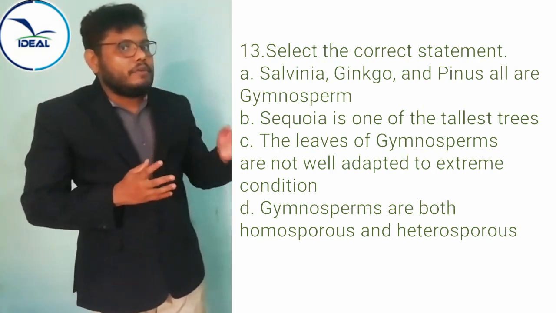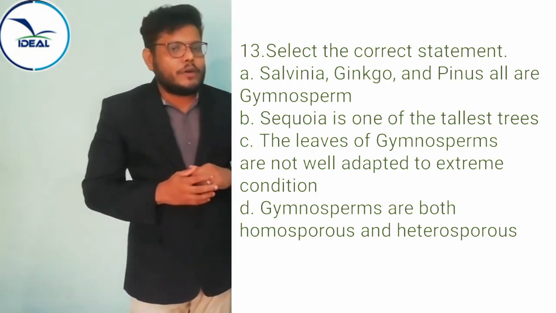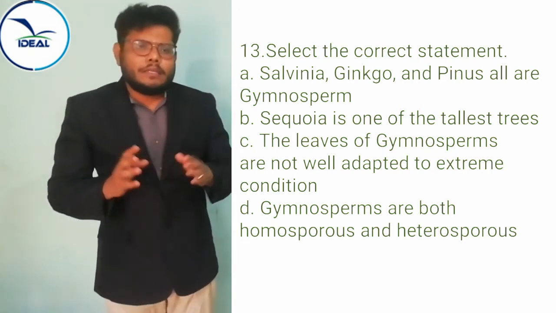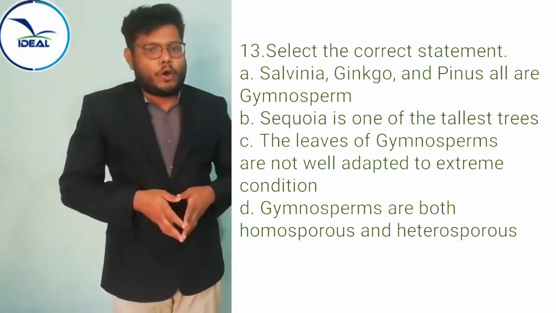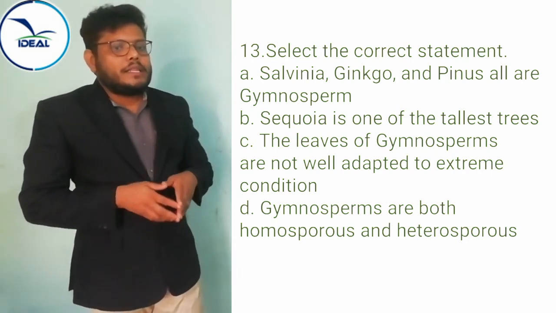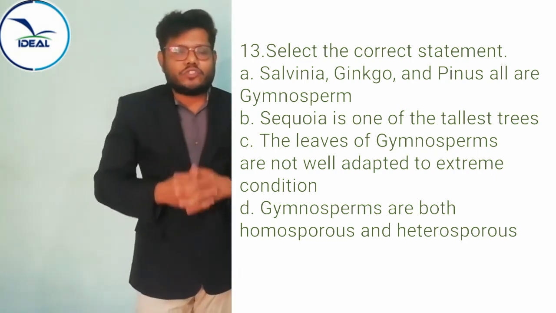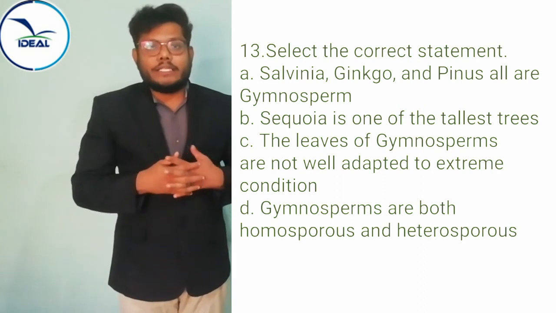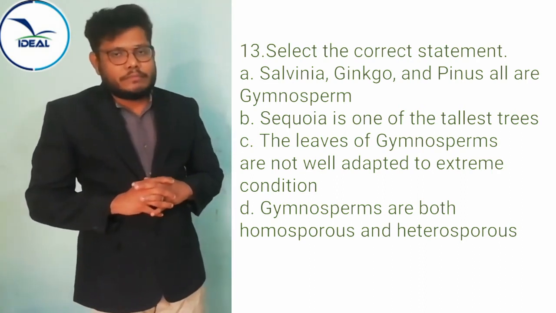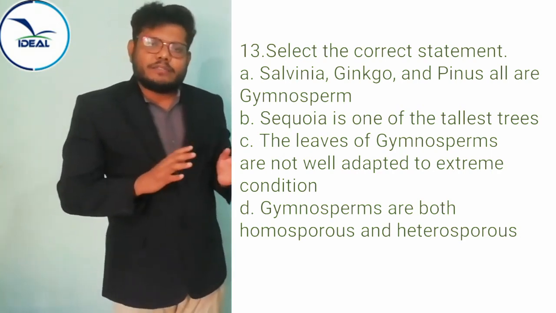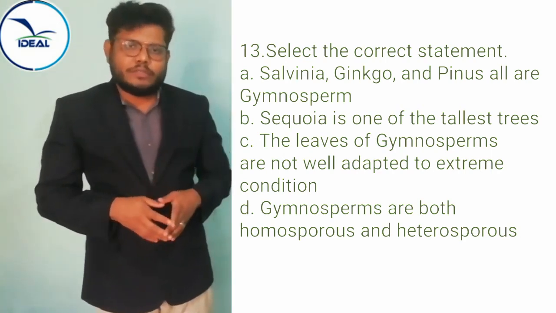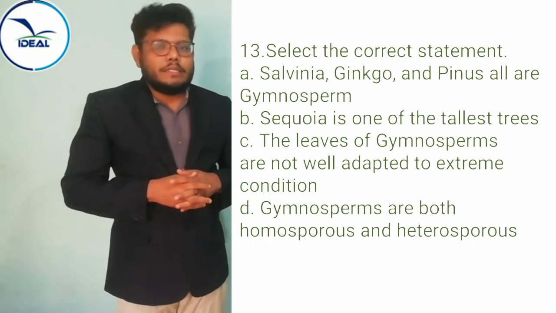No. Salvinia comes under the category of pteridophyte. The other two, Ginkgo and Pinus, come under the category of gymnosperm. So that option is wrong. Then another one, Sequoia is one of the tallest tree. That is a gymnosperm. The giant redwood tree is one of the tallest plant species. So that is the right option.